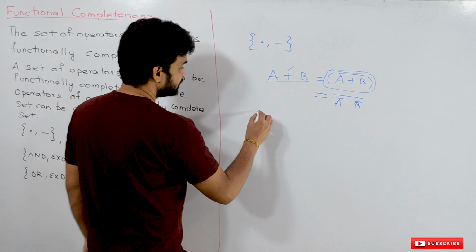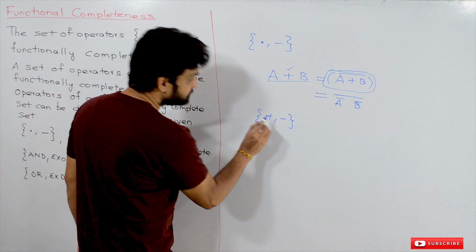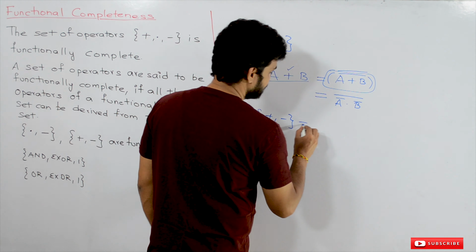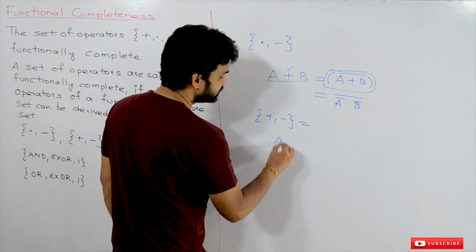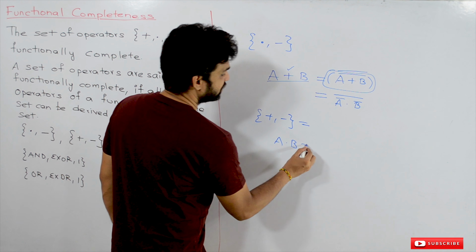Similarly, if you take plus comma not, can this set be called functionally complete? Yes, this set can be called functionally complete. So what do we have to derive? We have to derive A dot B from the set of operators. How can we do that?